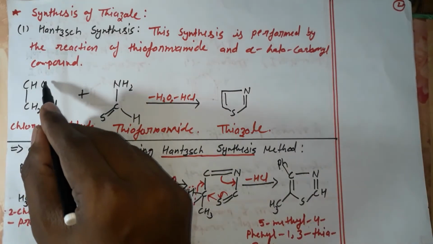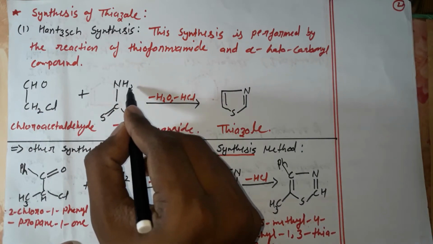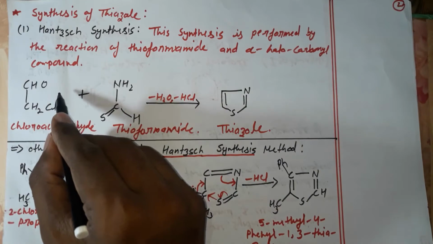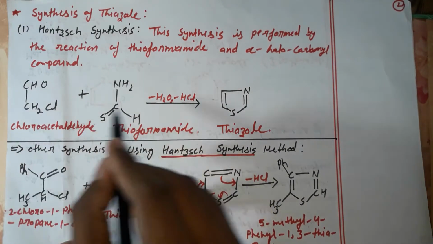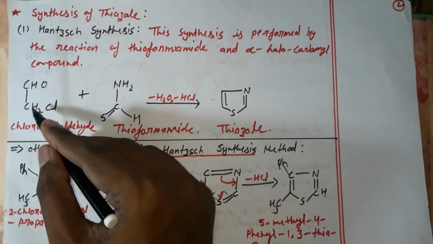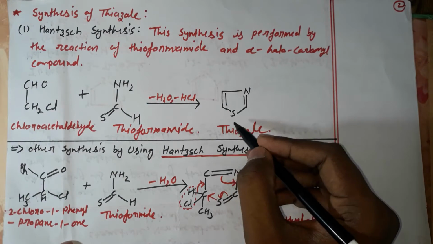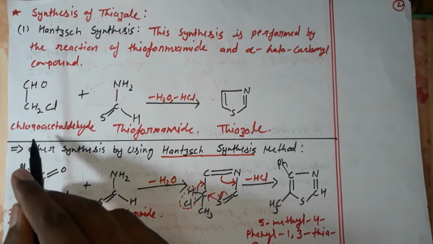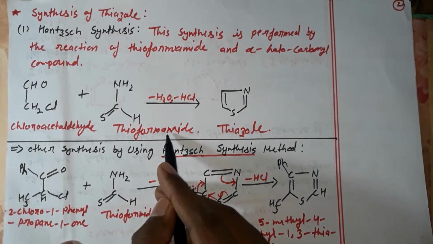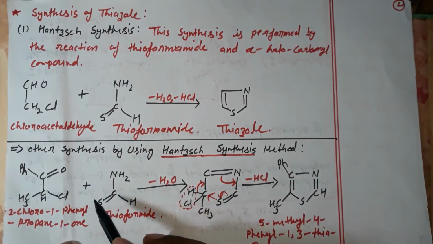At this position there is one oxygen and at the amine there are 2 hydrogens. These will be released in the form of water, and from this position HCl will be released, making a bond between this sulfur and this carbon. So this is the thiazole. It is formed by these both reactants, chloroacetaldehyde and thioformamide. You can understand its mechanism there.